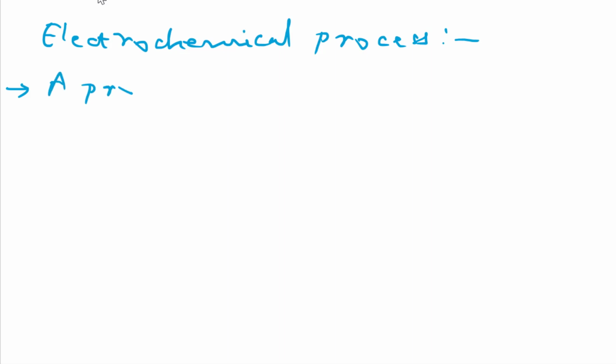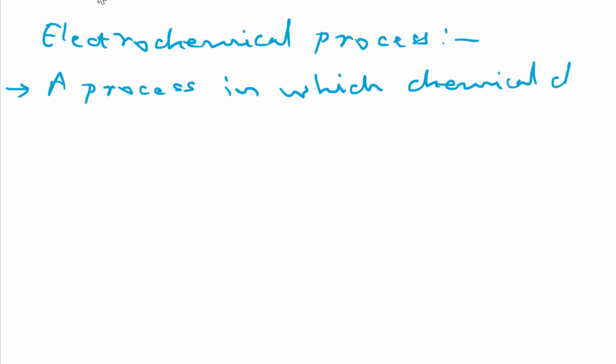Yes, sir. You can write: a process in which chemical change, you can write chemical reaction also. Both are the same thing. And here the chemical reaction is of which type? Redox reaction. So you can write redox reaction as well.